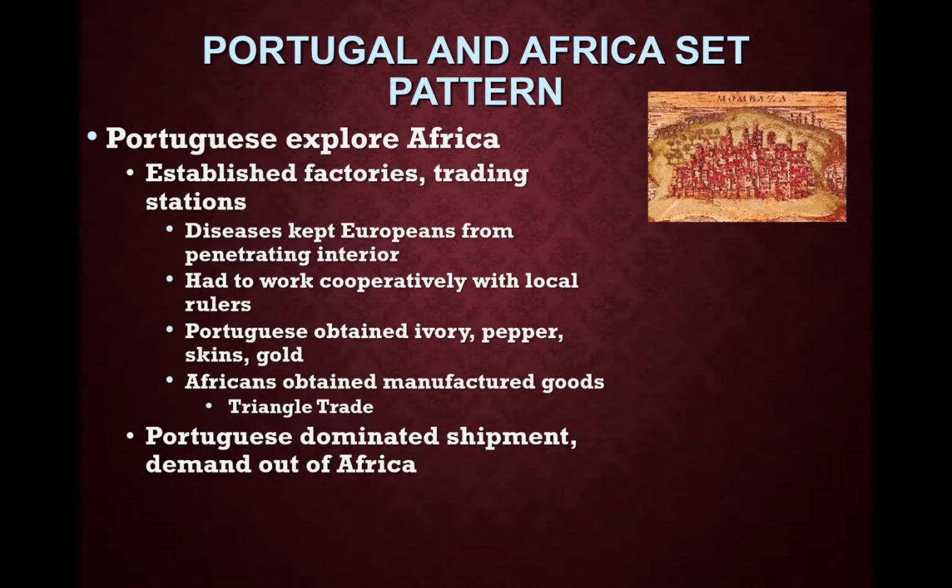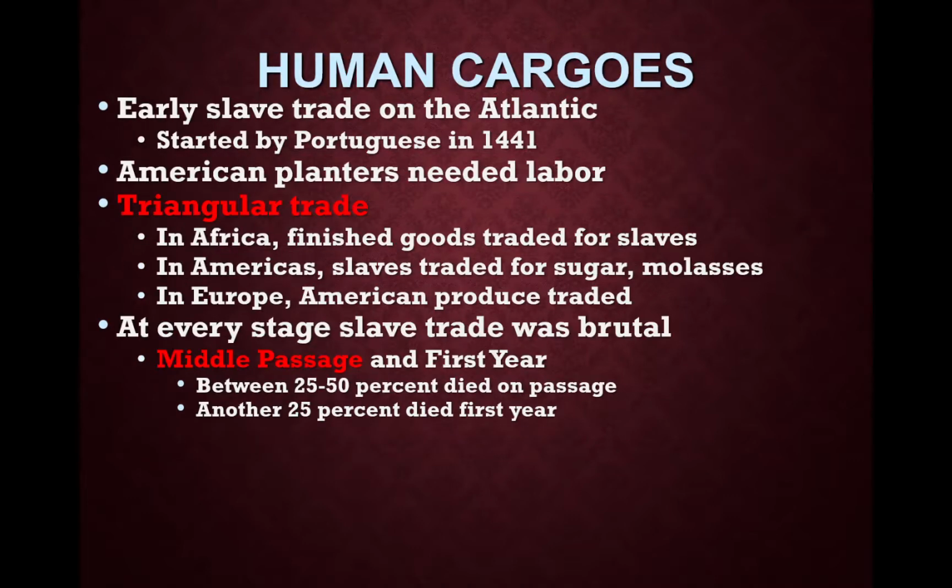The Portuguese will dominate the shipment and demand out of Africa. The early slave trade on the Atlantic was started by the Portuguese in 1441. American planters are going to need labor for a variety of reasons that we've talked about before. The Amerindians will not be able to be the slave labor system, so they're going to start importing African slaves into the Americas. We're going to have the triangular trade, which we talked about.